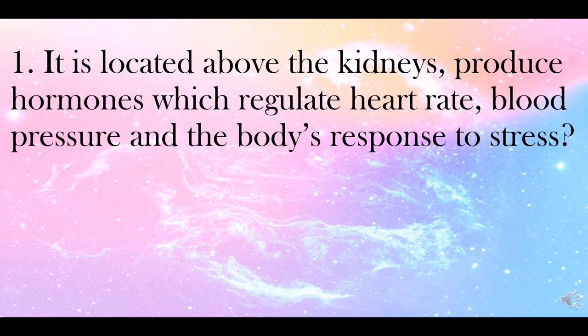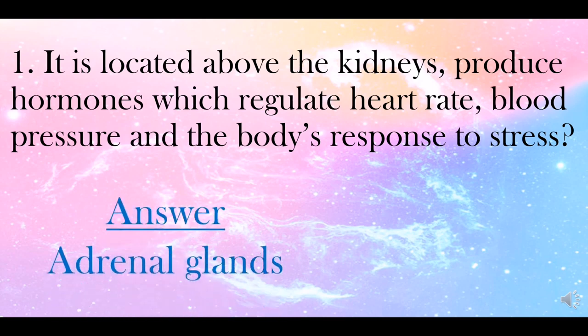What is your answer? That's great. The answer is adrenal glands.